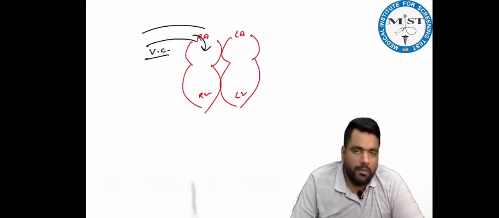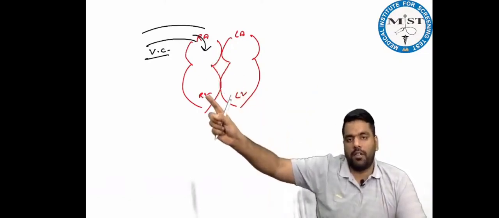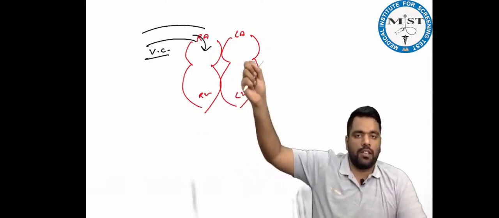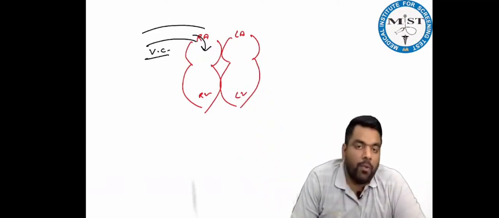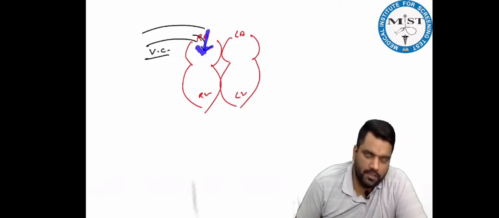So this is how blood enters your heart, and this is how it goes from chamber to chamber. First from the right atria, it goes into the right ventricle, then through the pulmonary artery it goes into the lungs, then from the lungs it comes into the left atria, then the left ventricle, and then into the circulation through the aorta. Remember one thing: when blood comes into the right atria through the vena cava, this is called venous filling.